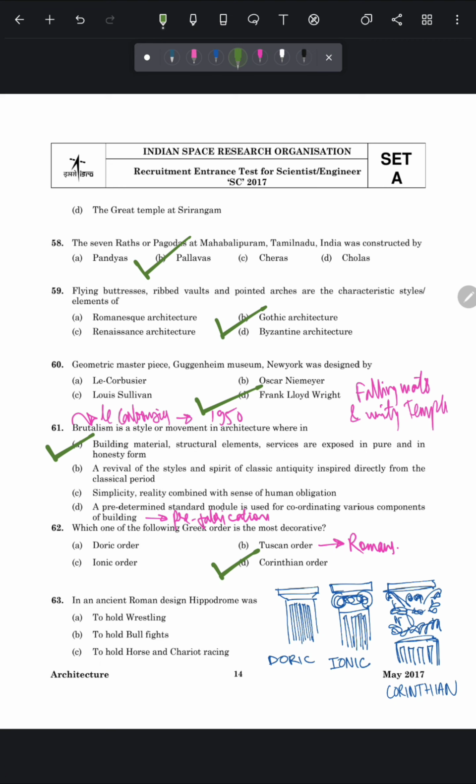Our next question is, in an ancient Roman design, hippodrome was. So hippodromes are ancient Greek stadiums designed for horse racing and especially for chariot racing. And in Roman, it is known as circus. So the correct answer of this question is option number C, to hold horse and chariot racings. And the plan of a hippodrome looks like a horseshoe shape. Let's move to the next question.